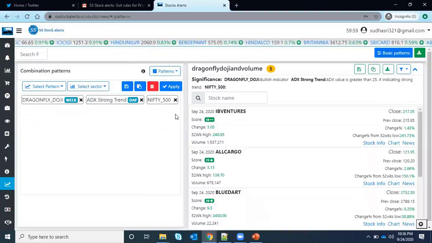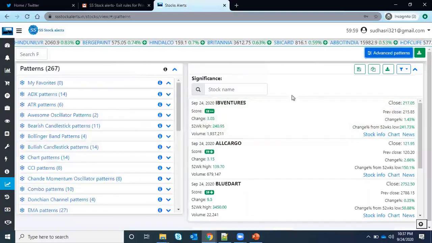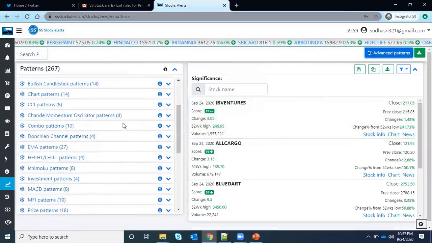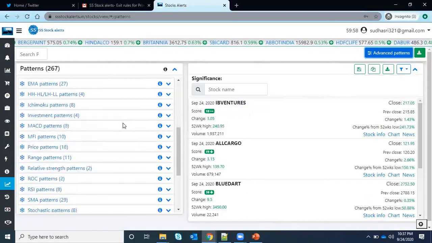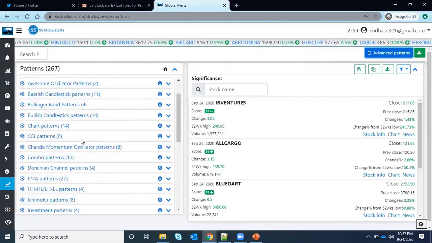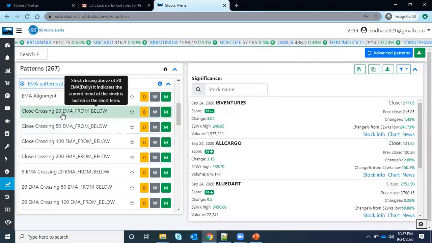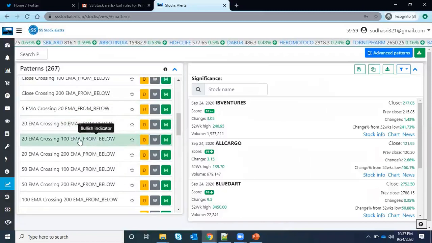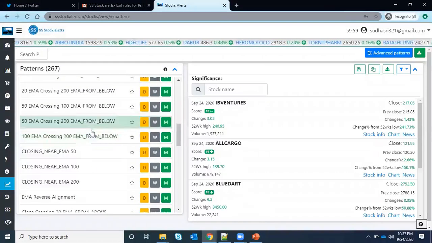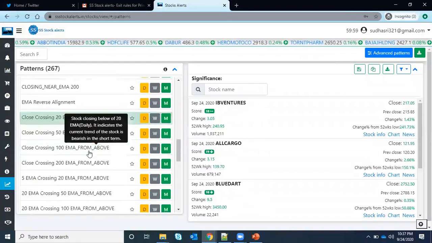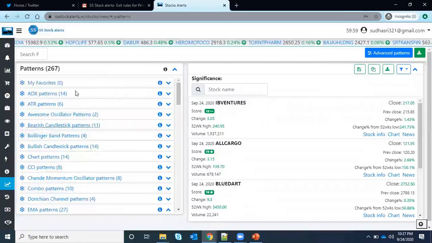Either you can create it from the advanced option, if you want a combination. And if you just want to see the simple pattern, and don't want to combine two or three, you just see the results for only one pattern. You can see that. If you are looking at crossovers, there are already so many crossover patterns available: close crossing the 20 MA from below, 20 crossing the 50, 20 crossing the 100, 20 crossing the 200. So these patterns are already available, and you can explore all of them.